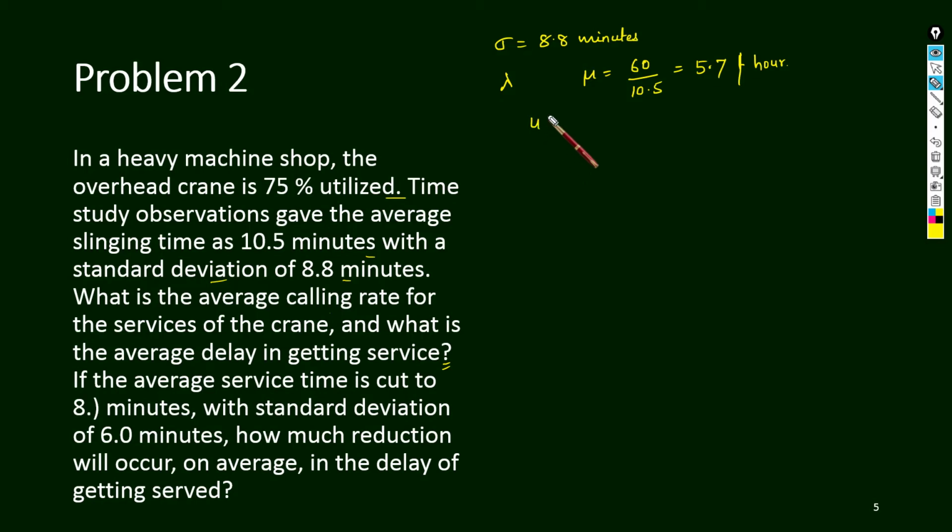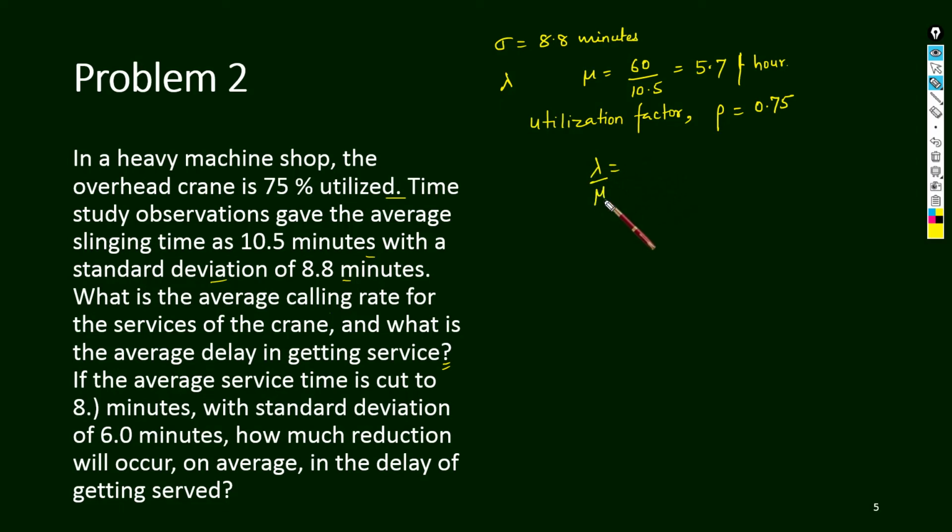So we know the utilization factor. What is the utilization factor? Rho, that is given as 0.75, 75%, isn't it? So rho is given, so can we calculate lambda?